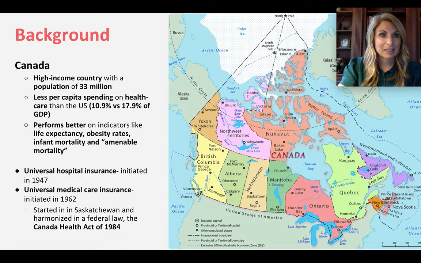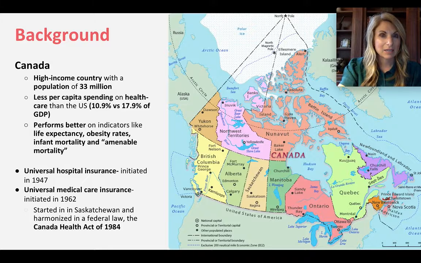Canada is a high-income country with a population of 33 million. They spend less per capita on healthcare than the United States, yet perform better on indicators like life expectancy, obesity rates, infant mortality, and amenable mortality. Universal hospital insurance was initiated in 1947 and universal medical insurance in 1962. Both of these started in Saskatchewan and spread out through the provinces, ultimately harmonized in the federal law, the Canada Health Act of 1984.